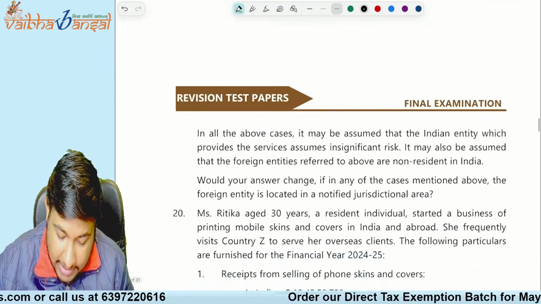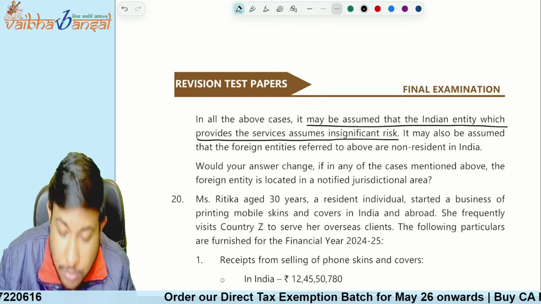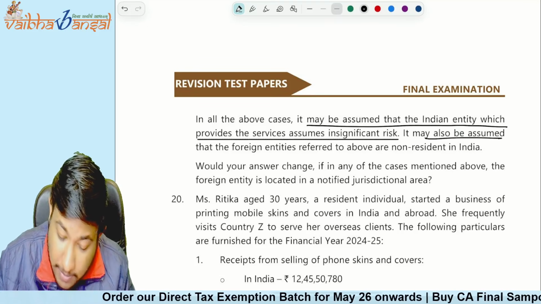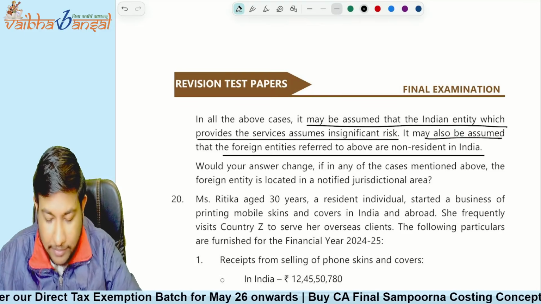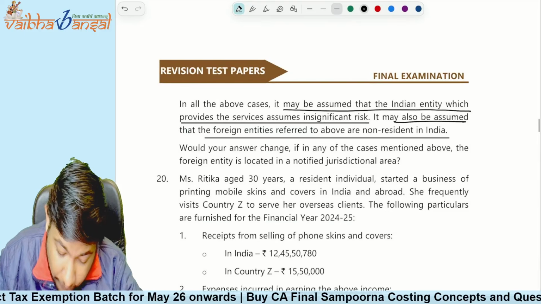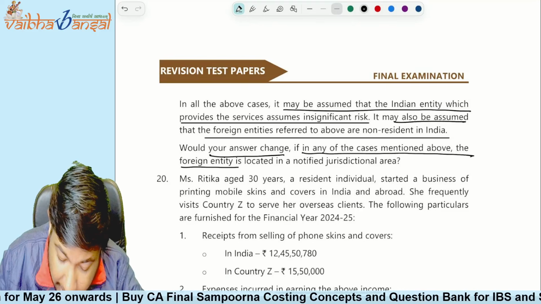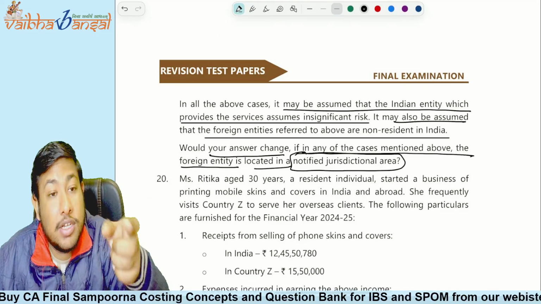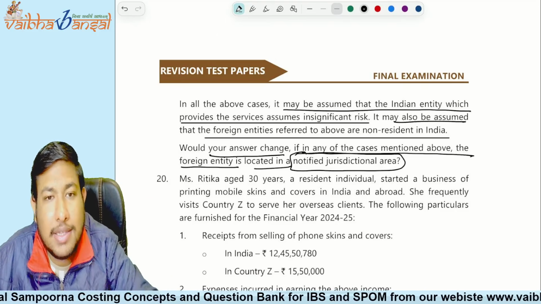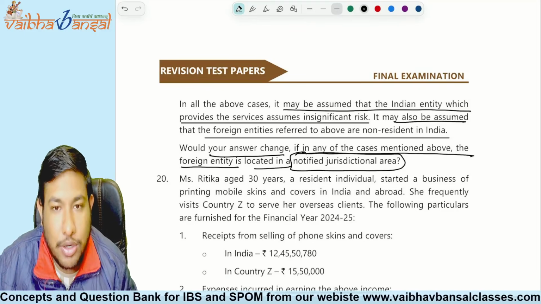These are the three cases. In all three cases it is assumed that the Indian entity which provides the services assumes insignificant risk. It may be assumed that the foreign entities referred to are non-resident in India. Would your answer change if in any of the cases mentioned above the foreign entity is located in a notified jurisdictional area? If it is located in a notified jurisdictional area, then the safe harbor rule shall not be applicable. Understood? Clear?